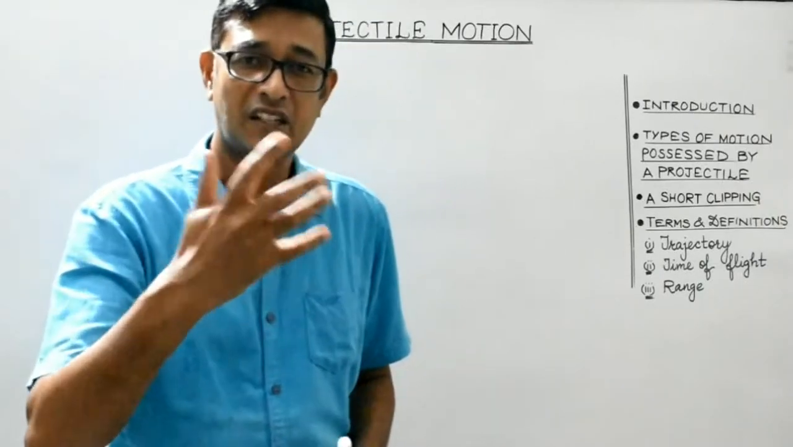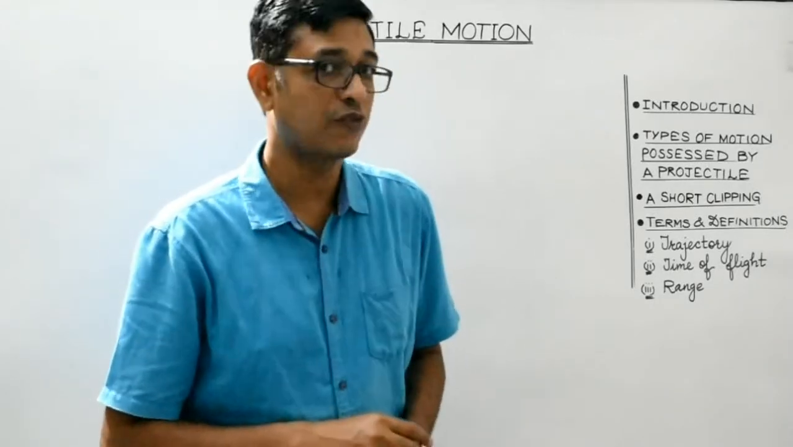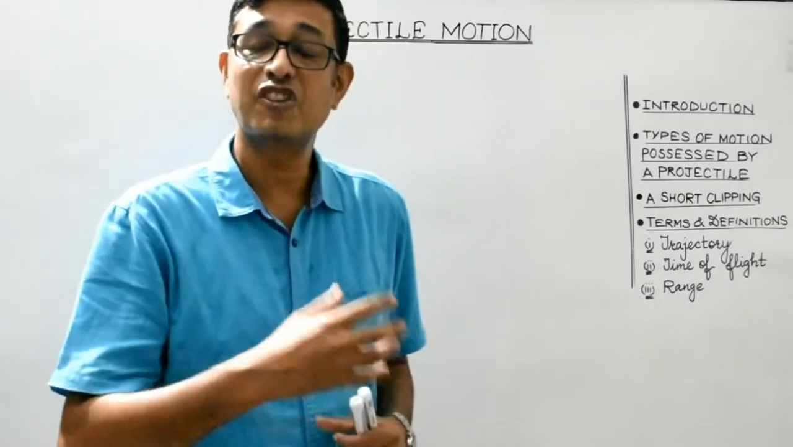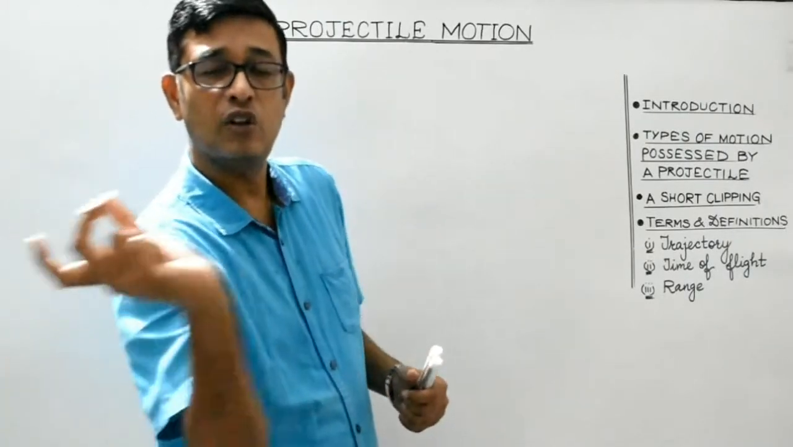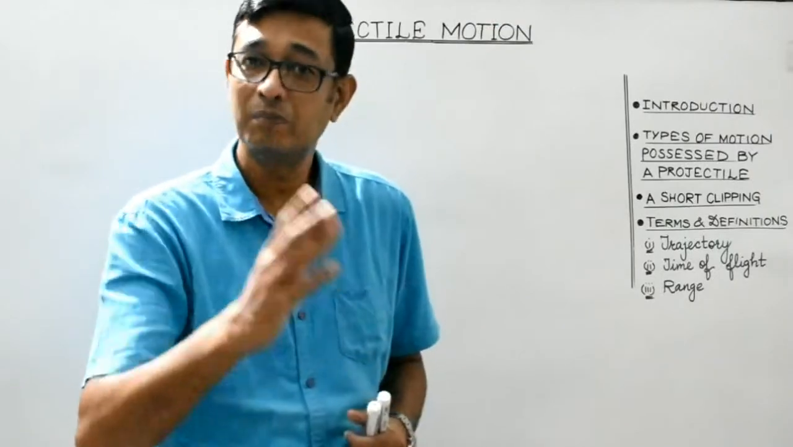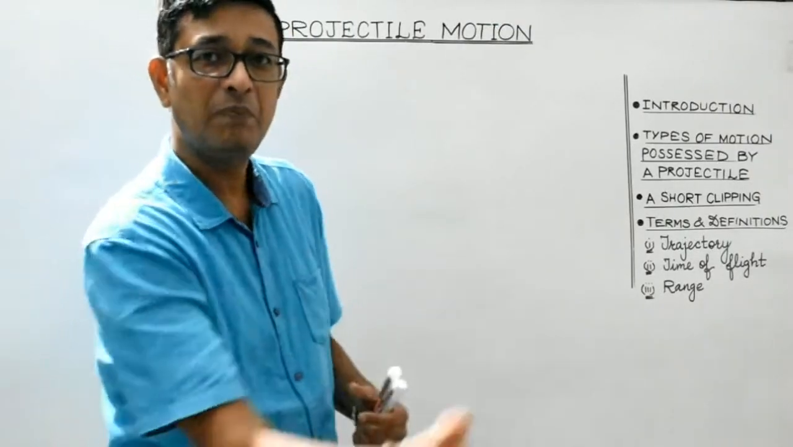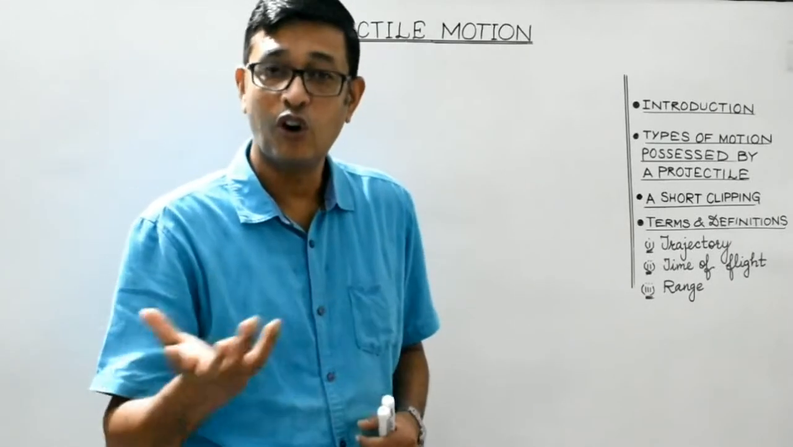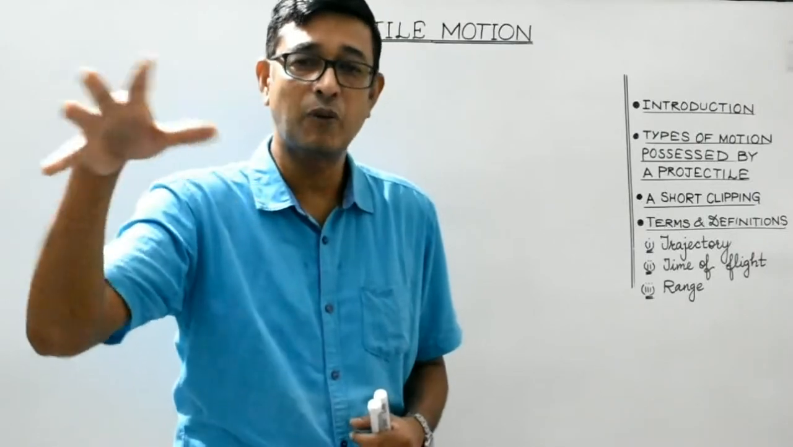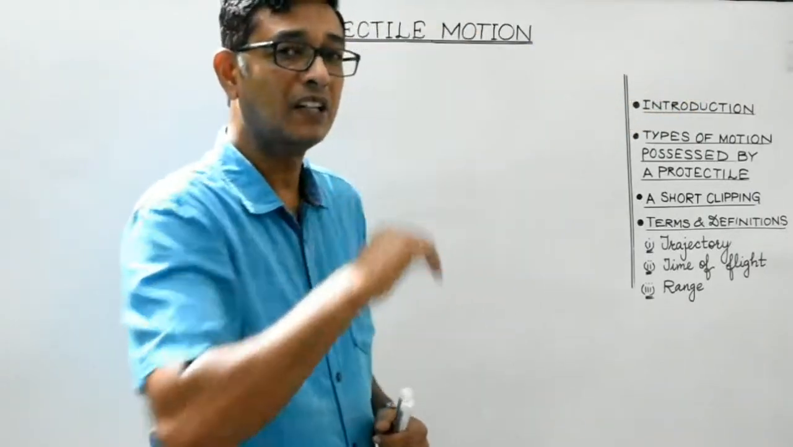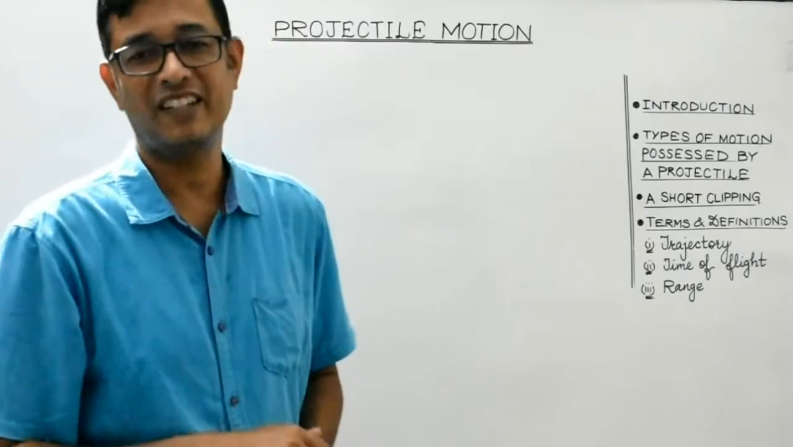Students, let me start with few examples, like when a bullet is shot from a gun, or a shell fired from a cannon, or the throwing of a javelin by a javelin thrower, or a football is kicked by a player, or a stone is dropped or released from the window of a moving bus. These all are the examples of projectile.